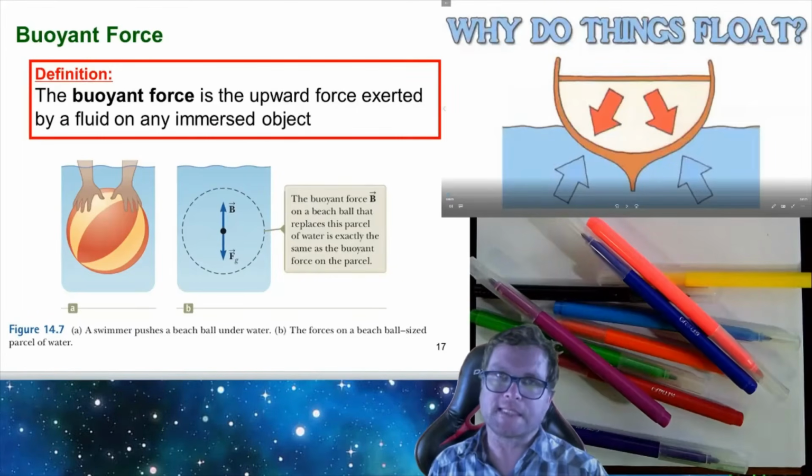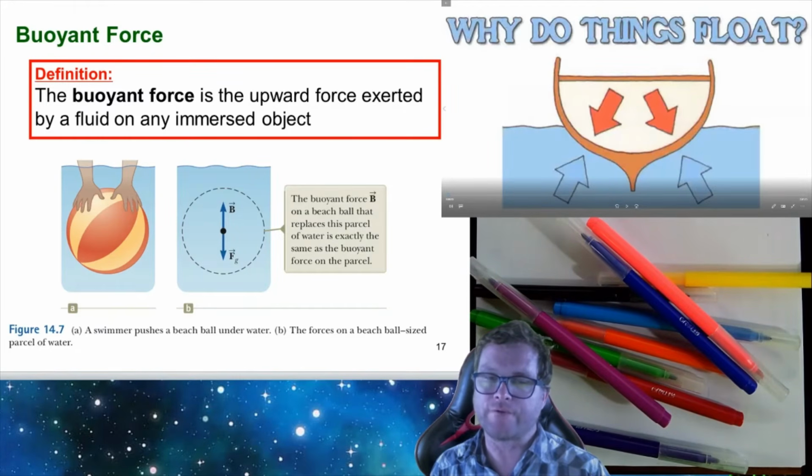So in the coming slides we're going to be dealing with Archimedes' principles and floating objects. And in order for us to build some intuition about this topic, let's start by watching a short video as to why it is that things actually do float.